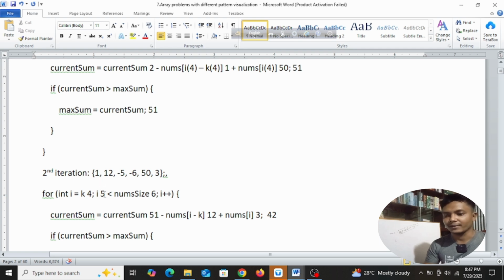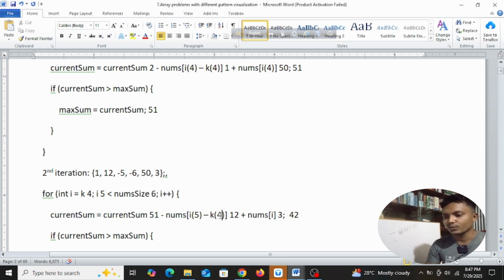So i becomes 5. i was 4, so it will increase by 1. So current sum is 51 now. 51 minus nums[i - k]. When i's value is 5, and k's value is, what's the value of k? k's value is 4, right?